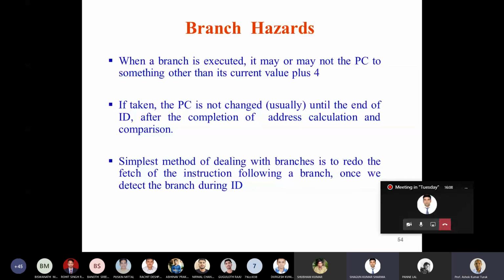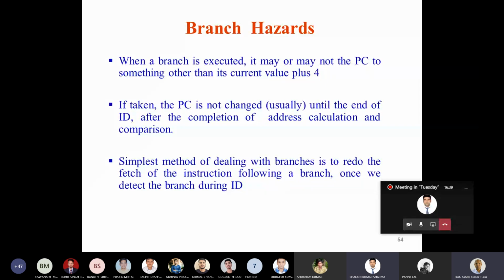One of the simplest methods of dealing with the branch. Now what has happened in the meantime? While the branch instruction is in the instruction decode stage, the successor instruction is already there in the pipeline. The branch instruction is in the second stage of execution, and the successor of the branch instruction is in the first stage. The successor instruction is already fetched and already there in the pipeline.